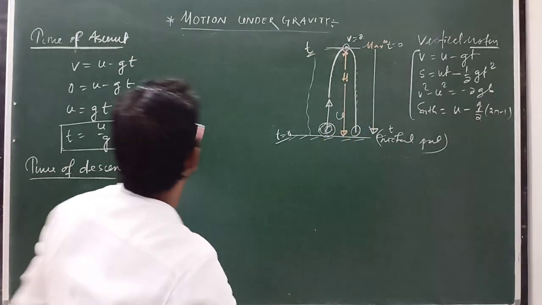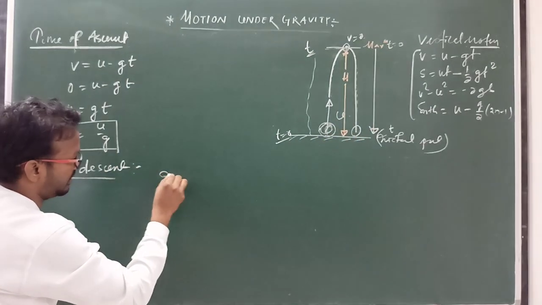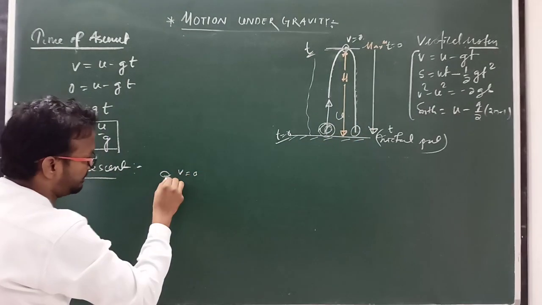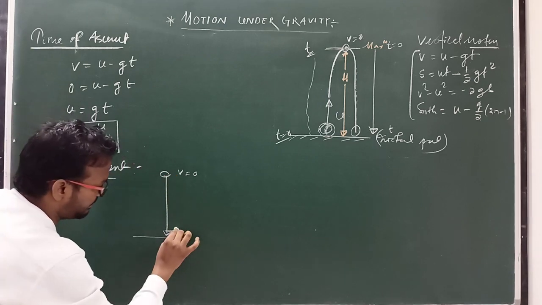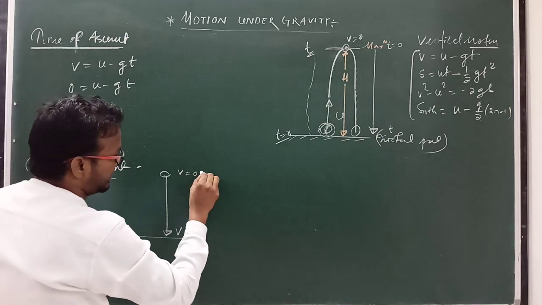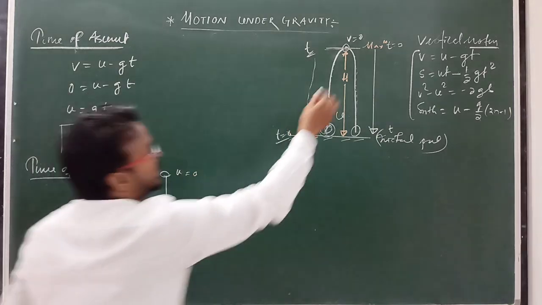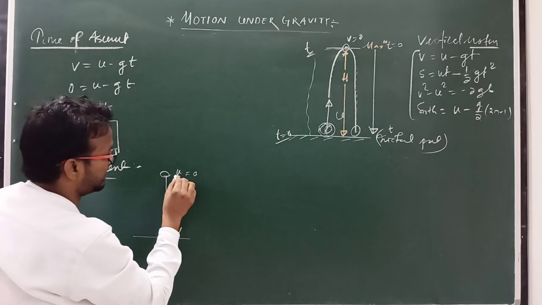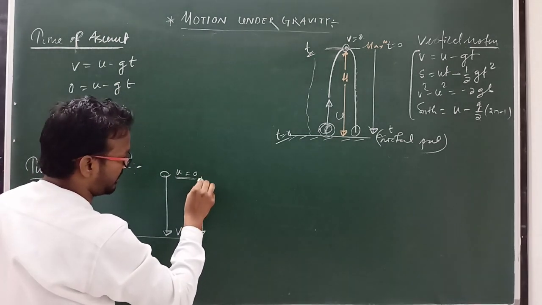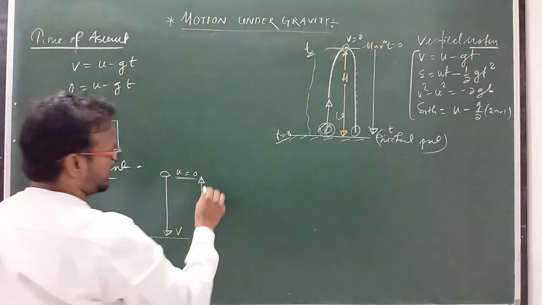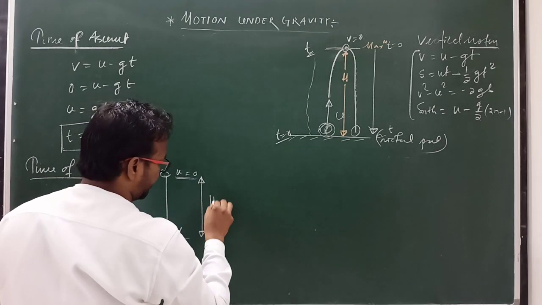But in this case here velocity is now 0 and it will come back to its original position with final velocity v, means here initial velocity equal to 0. Now velocity 0 is here, we can take here initial velocity 0 and total distance or displacement covered by body how much, that is h.